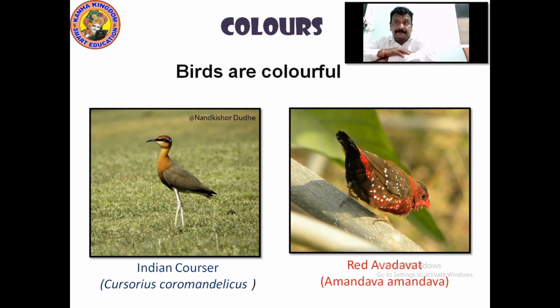How are they known? Cursorius coromandelicus. Red avadavat, Amandava amandava. So each has an identification of its own. They have a specific name, their specific identification. Right? So now write this about birds: birds are colorful. You have seen two examples of it. Please write this down and memorize it as well.